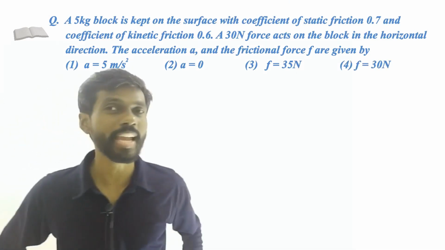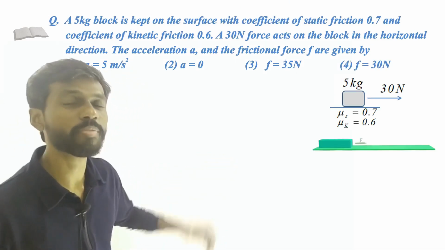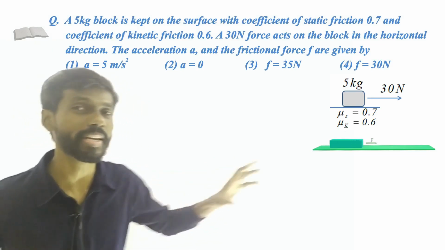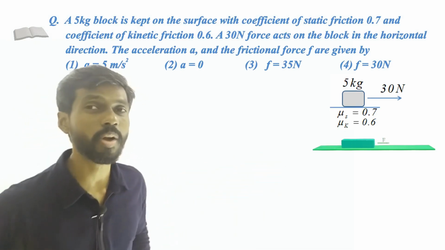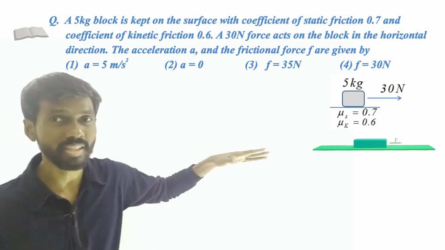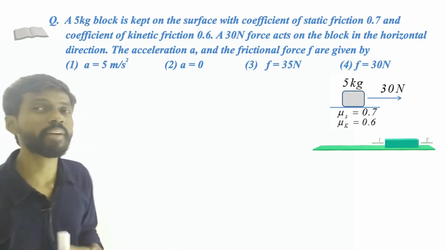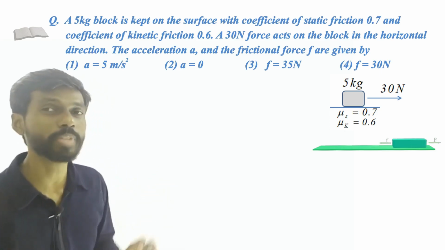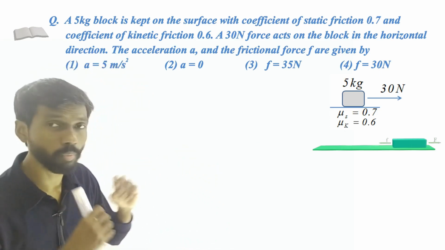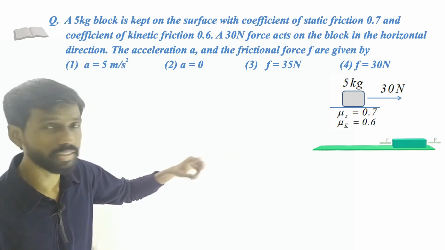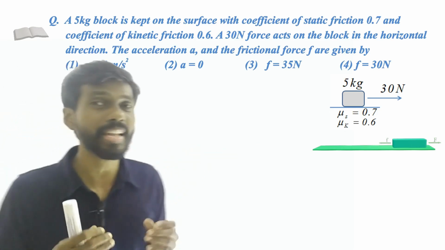Here we have a block kept on a rough surface and a 30 Newton force is acting on this block in the horizontal direction. We have to find the acceleration of the block. Now we have a force in this direction against which we have the frictional force in the opposite direction, right? So first thing we have to do is check whether this object moves or not. This object will move only when the applied force, the 30 Newton force, exceeds the limiting friction.